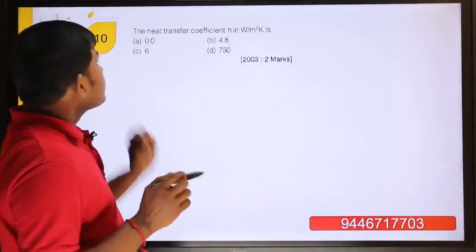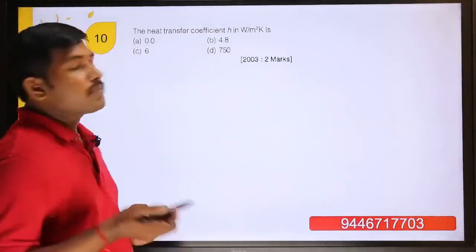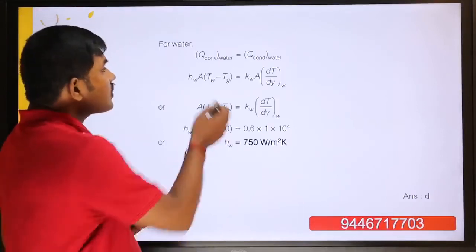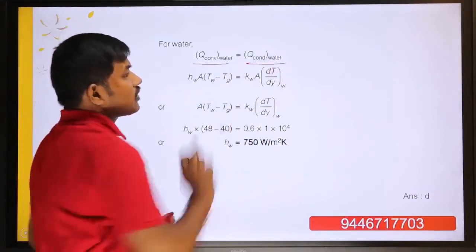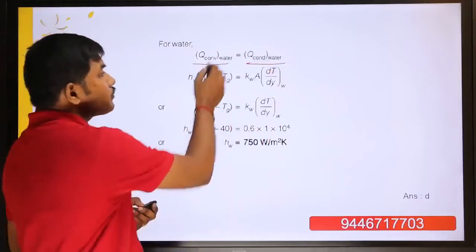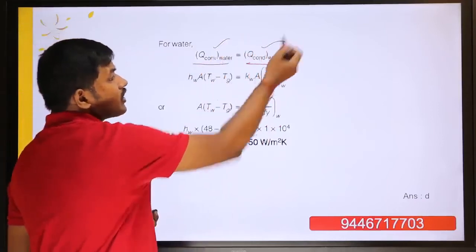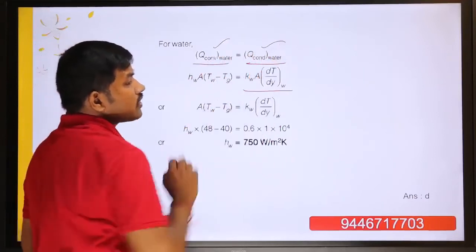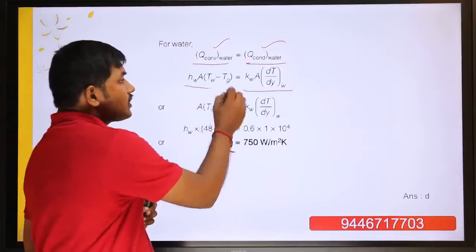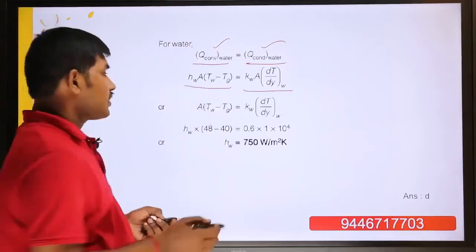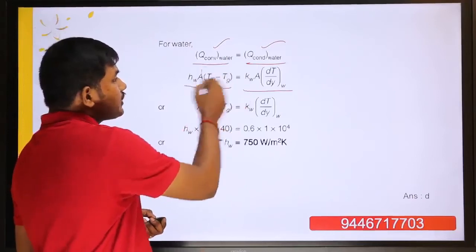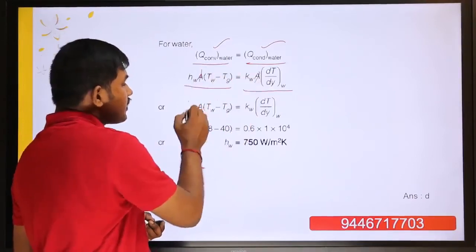The second is the heat transfer coefficient in watts per meter square Kelvin. Simple, Q is h A delta T. Q convection of water is equal to Q conduction of water. If it is at a water-glass interface, you have to substitute Q convection of water equal to Q conduction of water. We know the conduction of water is K into A into dT by dy. Then Q convection is h A delta T. So A cancels on both sides, and h is there.